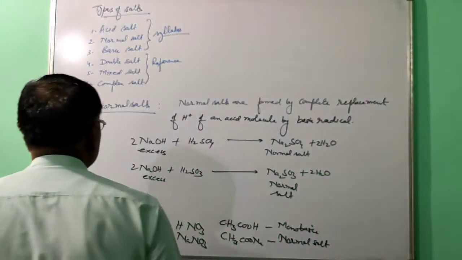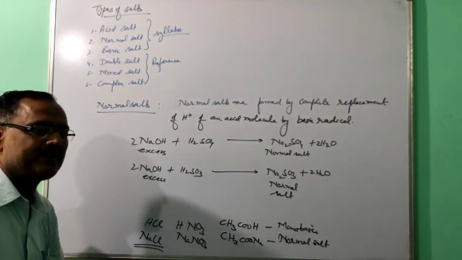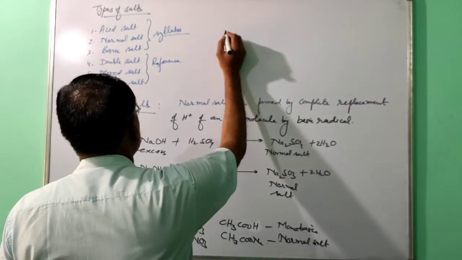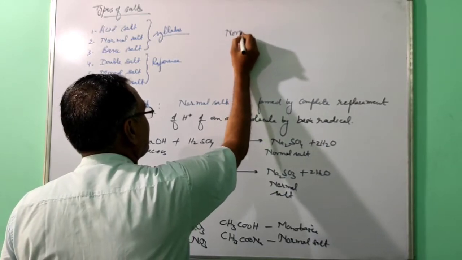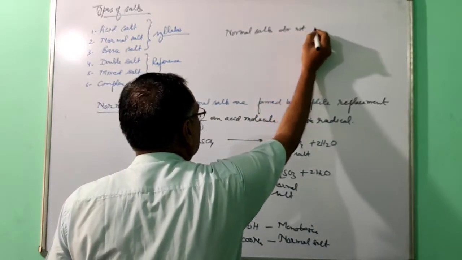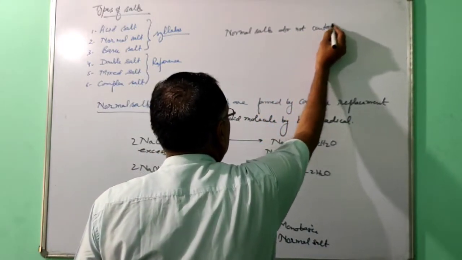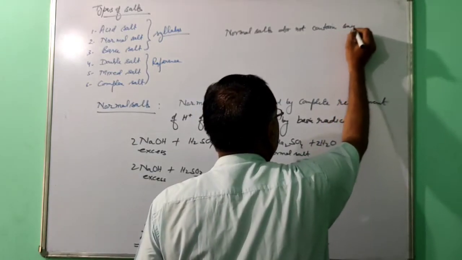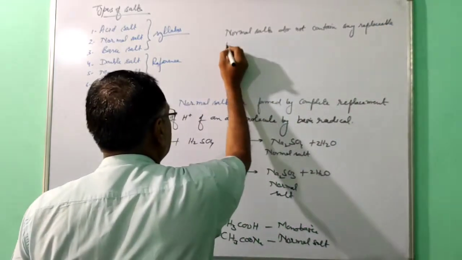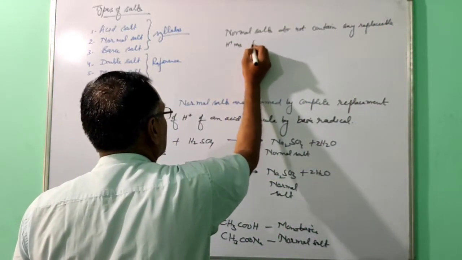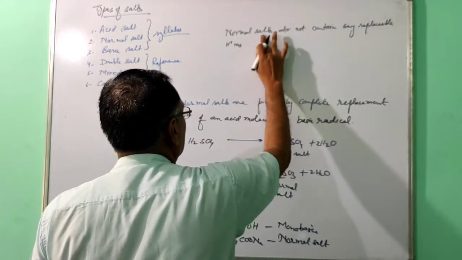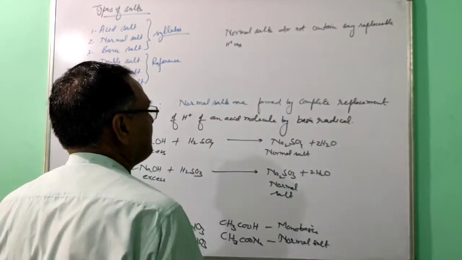Then one more point is given. Normal salts do not contain any replaceable hydrogen ion, so they will not give any property of an acid. Normal salts do not contain any replaceable hydrogen ions.